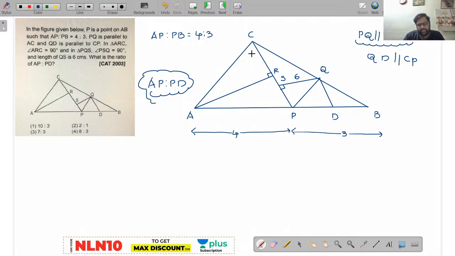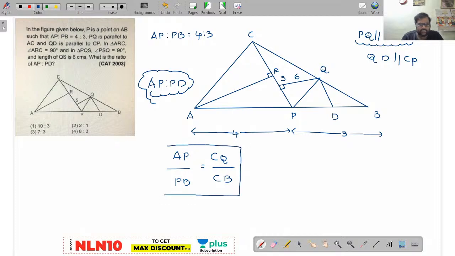If PQ is parallel to AC, now by basic proportionality theorem, what can you say? AP by PB is equal to, observe here, PQ is parallel to AC, will be equal to CQ by CB. Am I right or wrong? By basic proportionality theorem, is this? Yes, deja vu, it is 7:3.